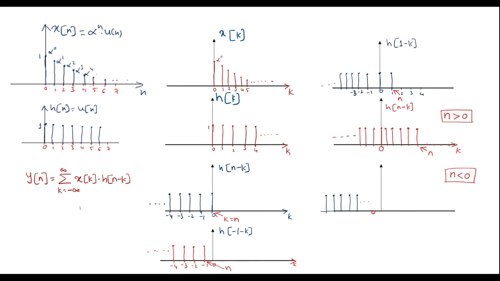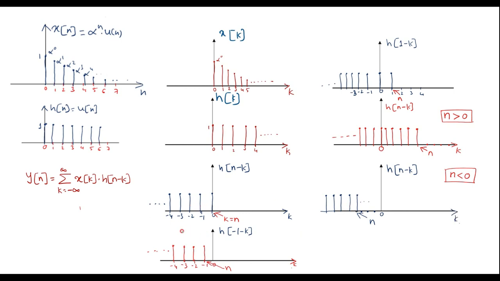So now I can say that this is 0 origin, and this point will be n now, which is less than 0. So this signal is h of n minus k when n is less than 0. That is, h of n minus k, here n value is less than 0. It means that we are supposed to shift this signal towards left.